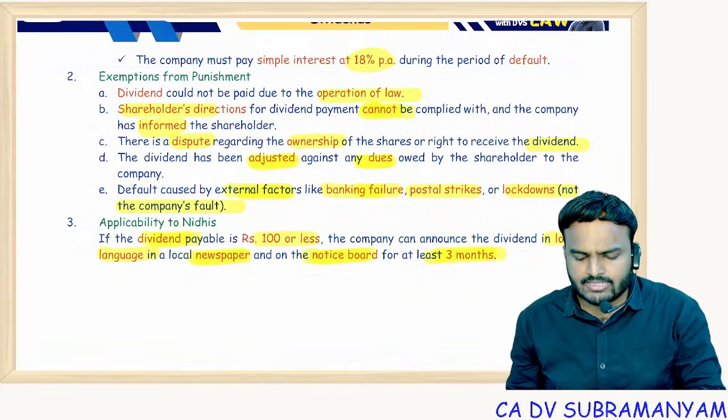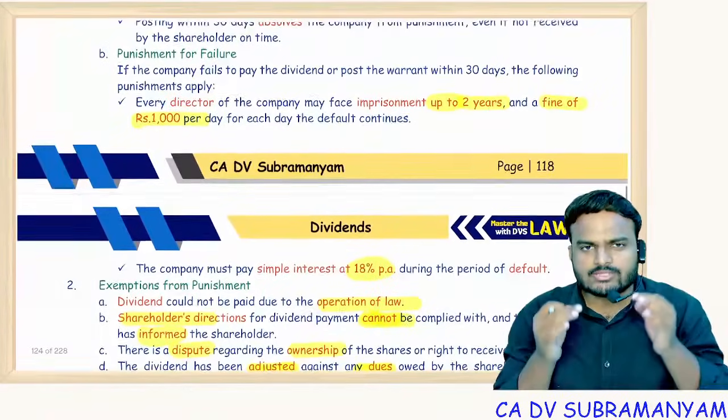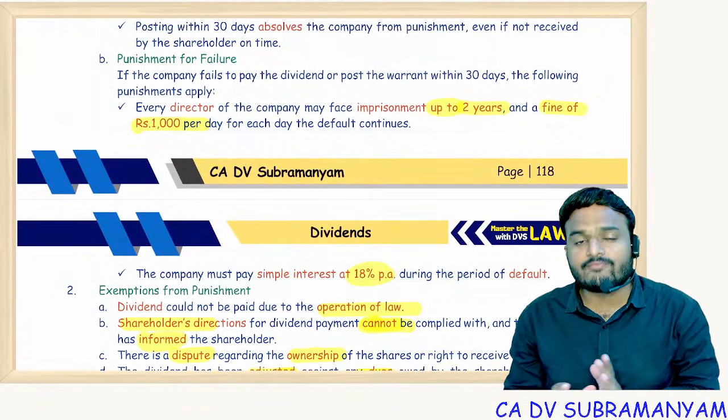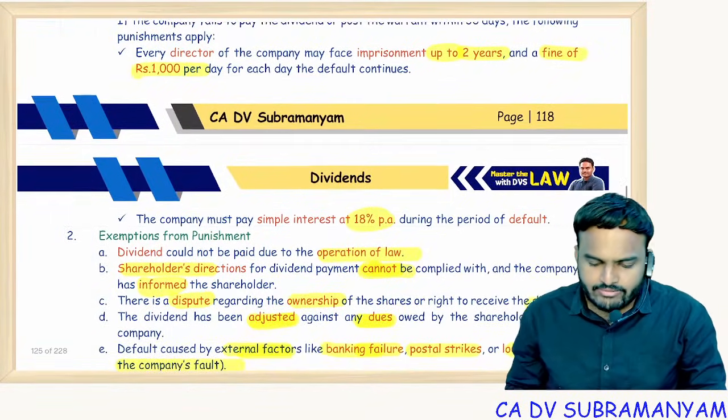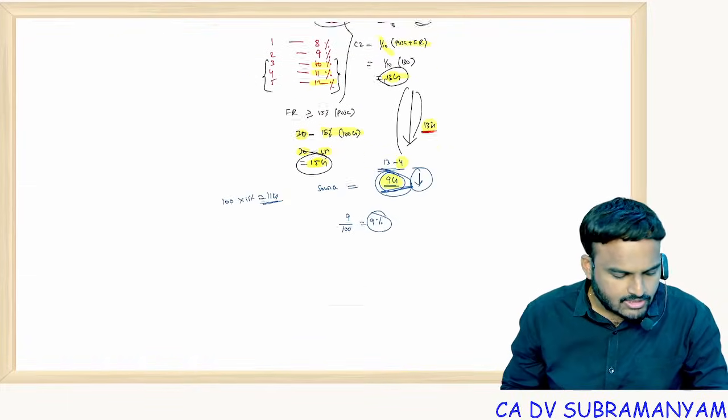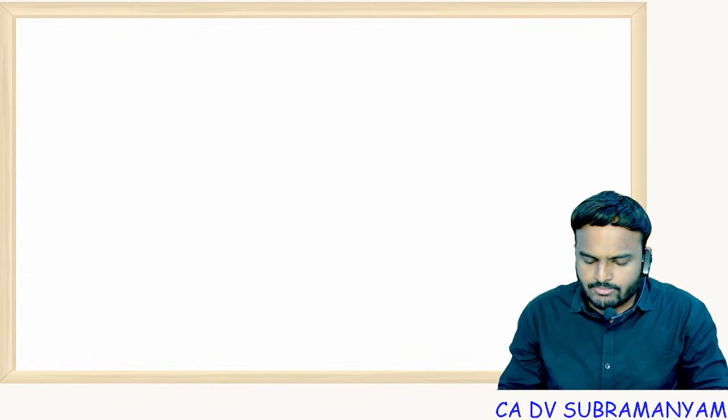Only one section I missed out, that is section 125. That is a straightforward question about IEPF authority. Now in the dividends, just remember the timeline chart.